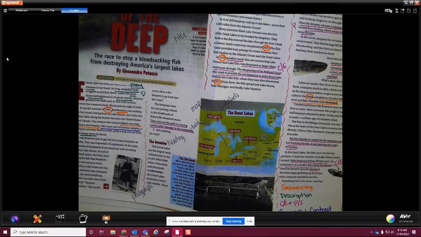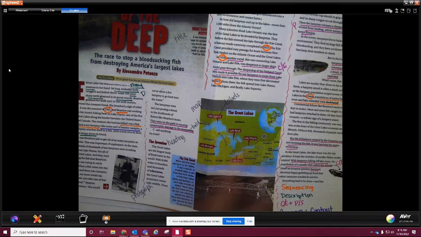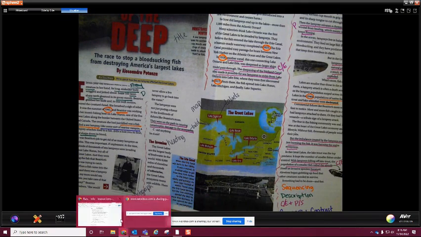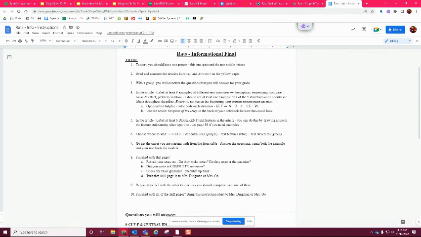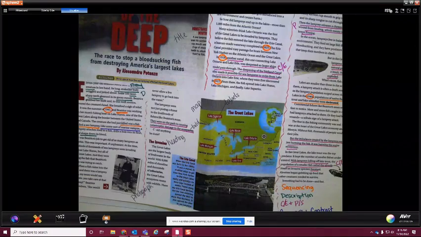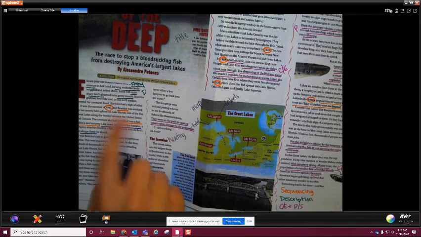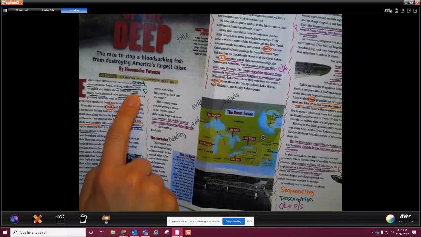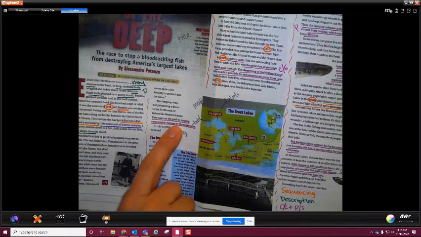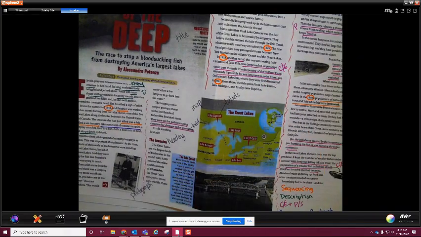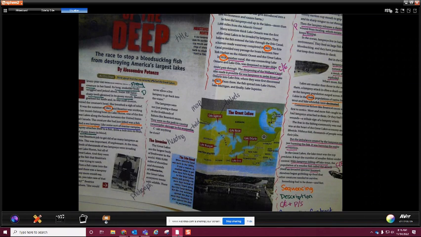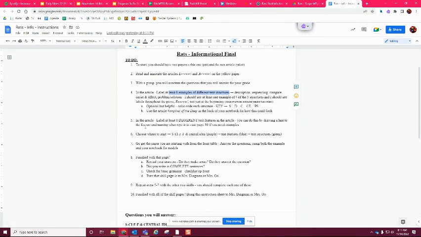You should also work to find different text features, which I'm going to go back to this instruction sheet for. So again, right here, you're labeling at least 8 examples of different text structures. That's what I talked about, how we underline in the actual text: oh, this is sequencing, this is description, this is problem solution, this is cause and effect. So you have those different things labeled. That's the annotations you're making on the actual text.